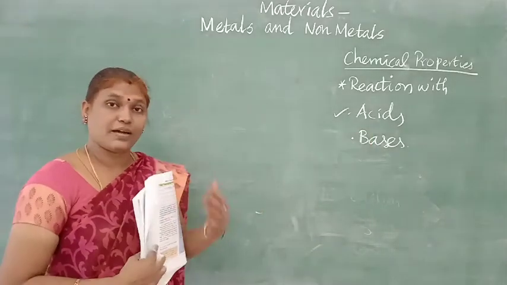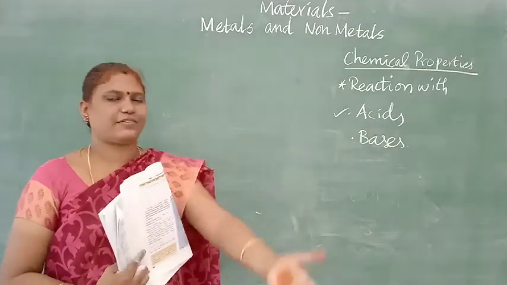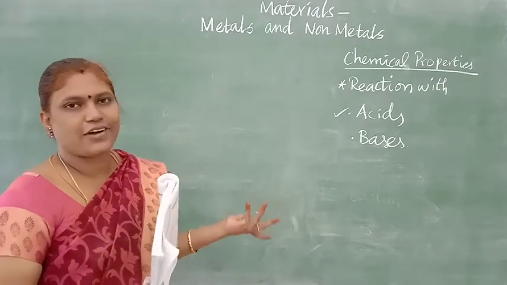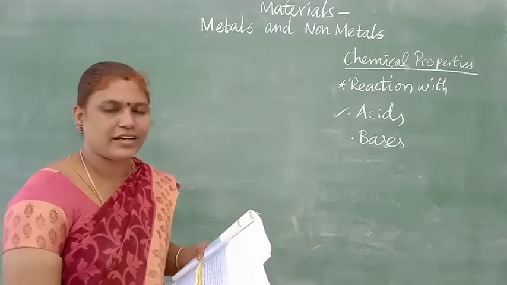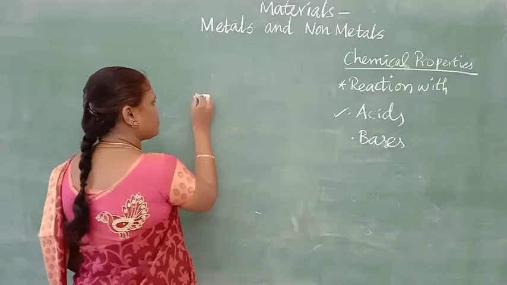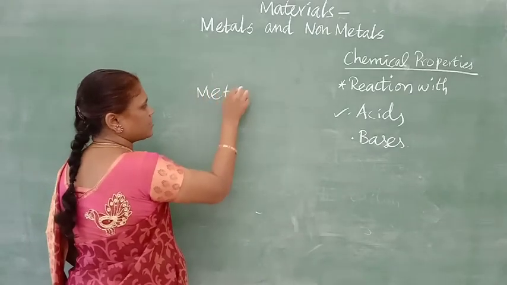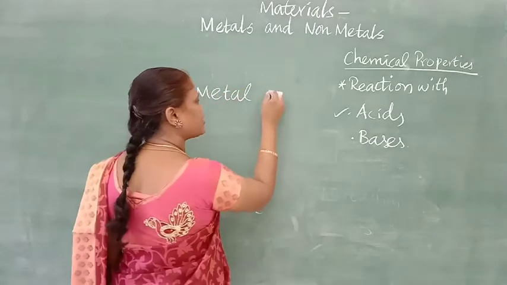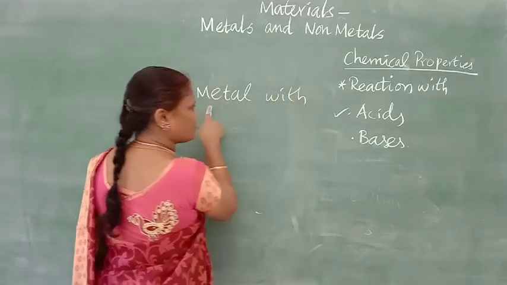Yes. Even among metals, only a few will react with bases. Obviously, non-metals will not react with bases. Only a few metals react with bases, because bases are also basic in nature.